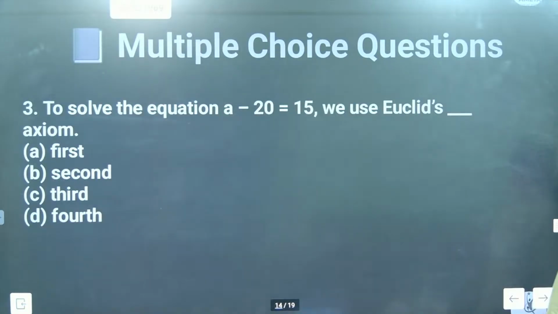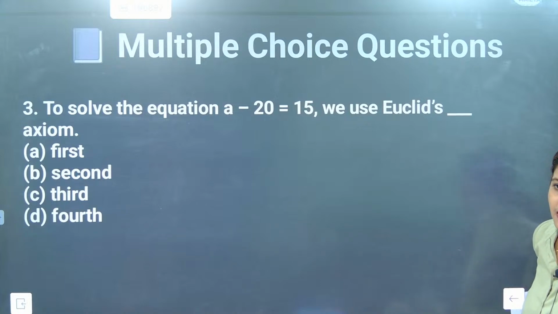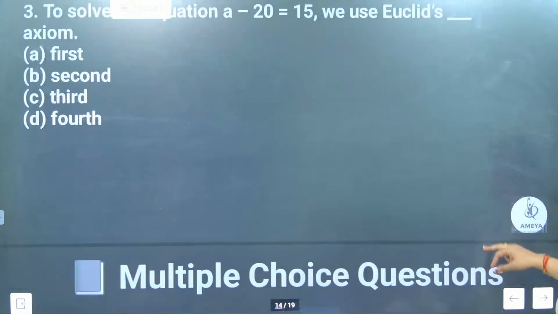Come on, go for it. Try this question. To solve the equation a minus 20 is equal to 15, we use a Euclid axiom. Which axiom? First, second, third, or fourth? Both side subtraction has to be done. So if a minus 20 is this side, that side will be a plus 20. Correct? Think one more time. It is the third axiom. Okay, we are keeping it till here.